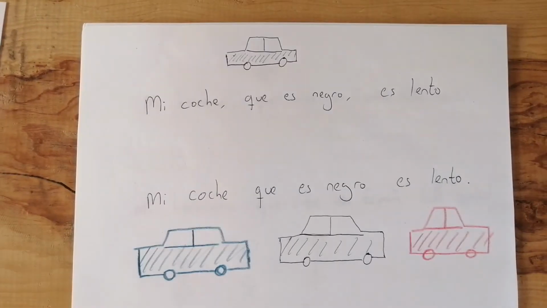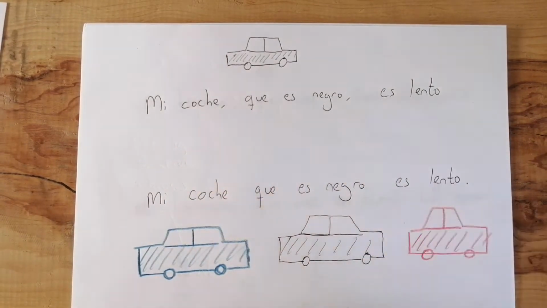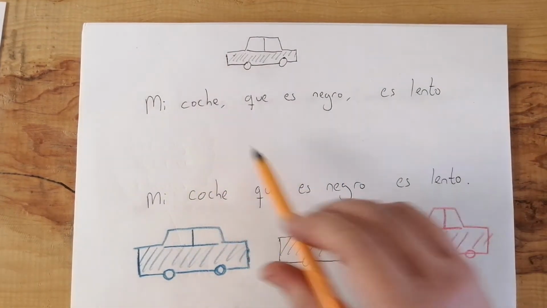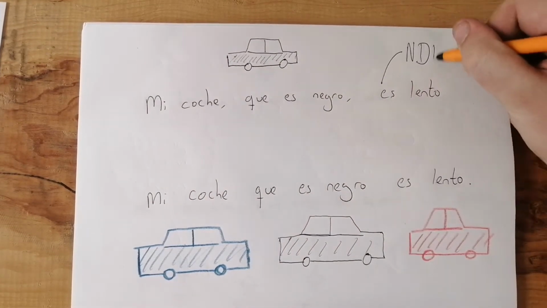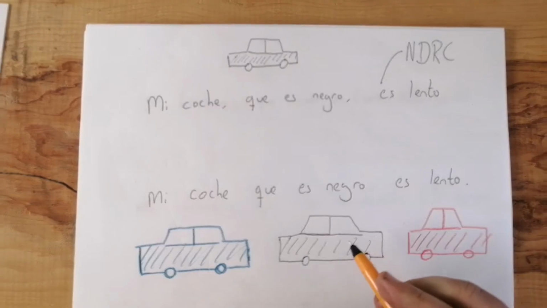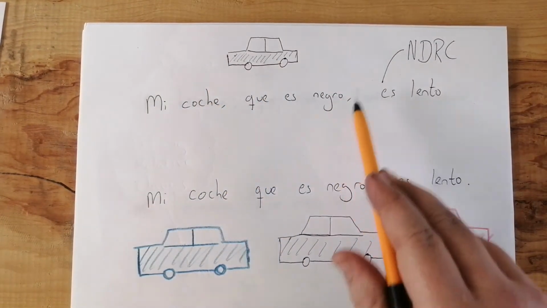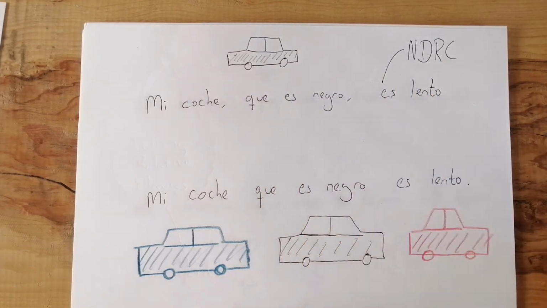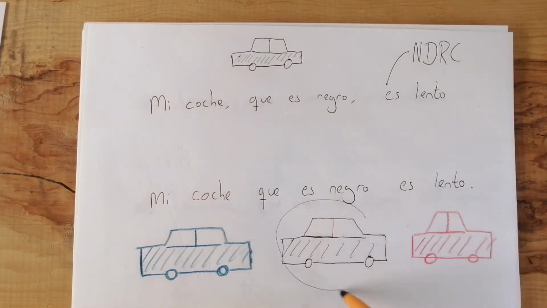So let's have a look at this one. Mi coche, que es negro, es lento. Now, that is an example of a non-defining relative clause because we've got one car, and it's not defining which car we're talking about. However, if we contrast this and say, mi coche que es negro es lento, that means that I have other cars that are of different colors and it's defining that we're talking about this one.